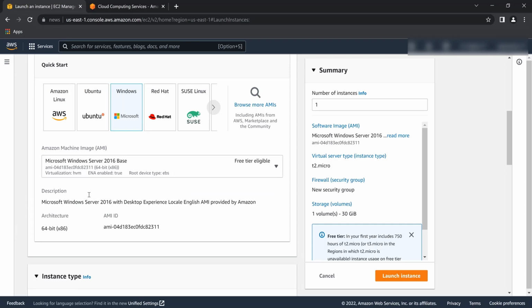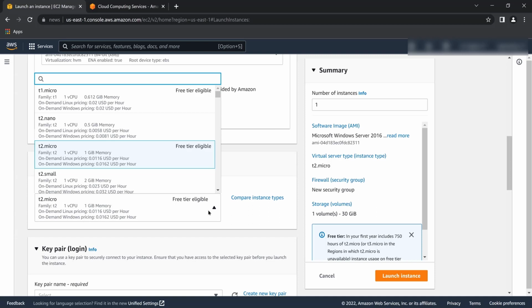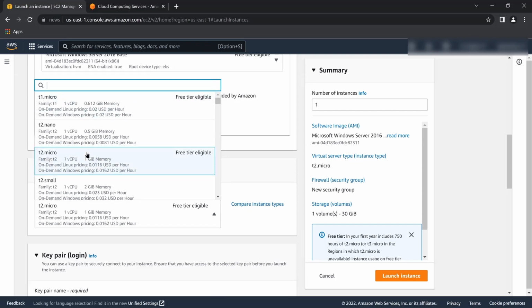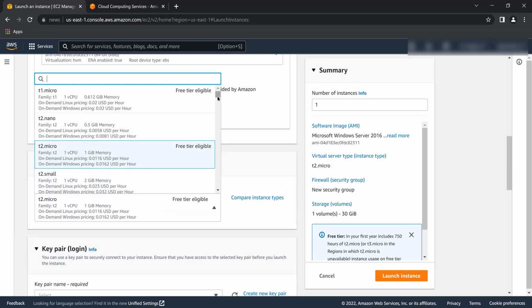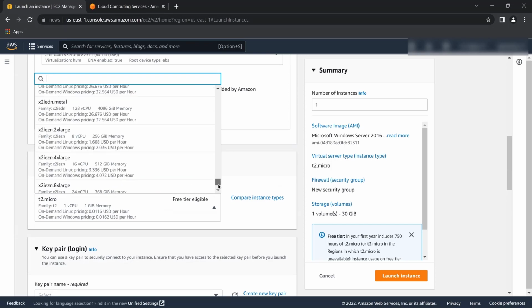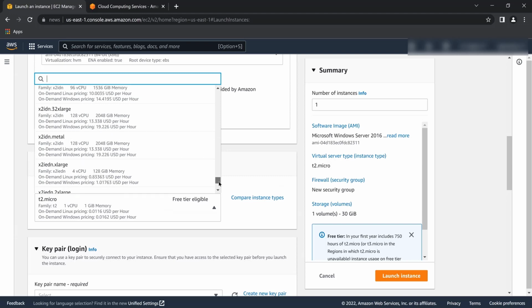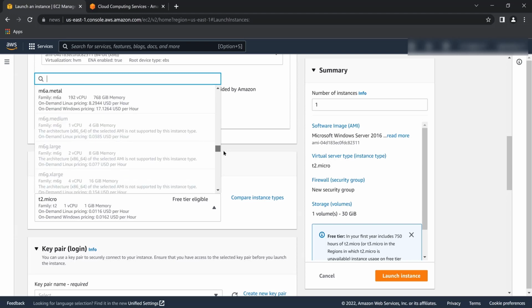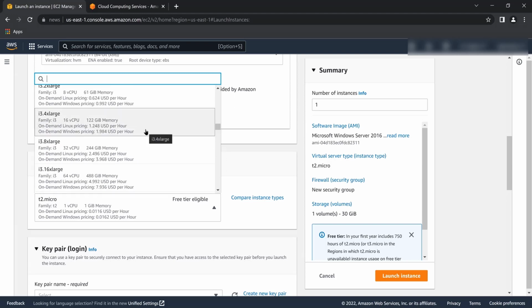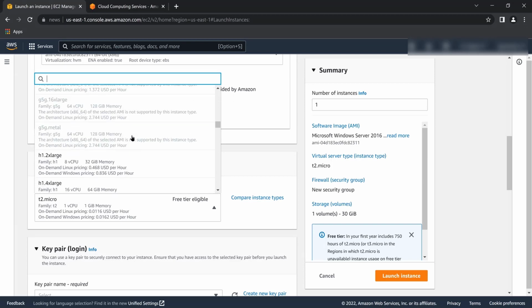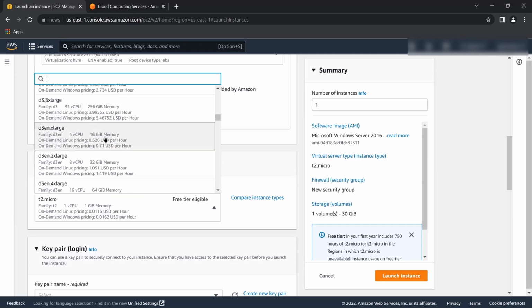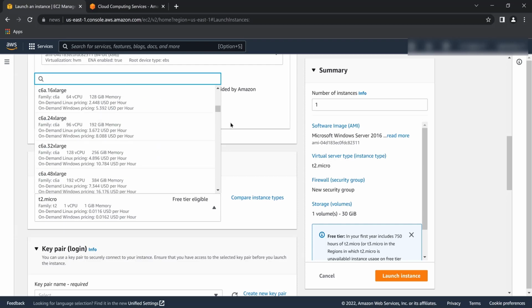Okay, so here you can see it's selected the Windows server, and the main thing here is that this one is only 500 megabytes of RAM, and one is 1 GB of RAM. So this is what you can use for 12 months, and you can't launch other VPS types for free.